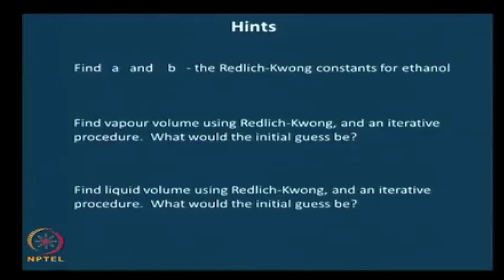The next hint is to find the liquid volume using the Redlich-Kwong equation of state and an iterative procedure, and what the initial guess would be in this case is something that you would want to consider. This iteration takes about 5 or 6 steps for convergence, and therefore take the remainder of this class and whatever time it takes as homework to complete the solution. In the next class I will start by presenting the solution.